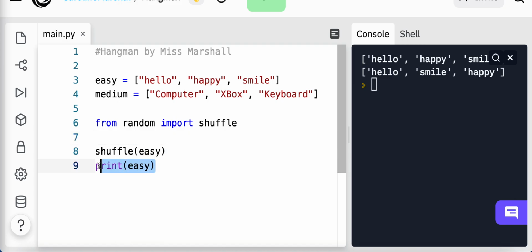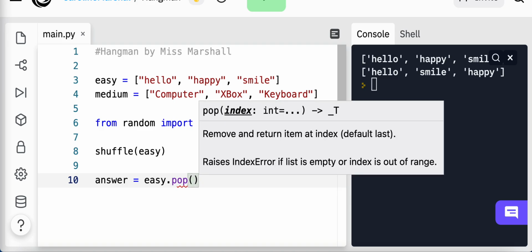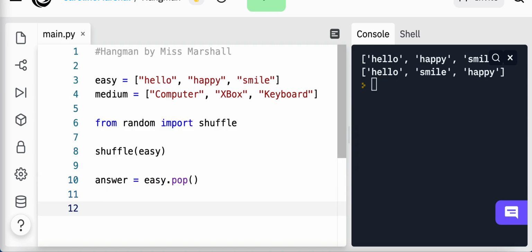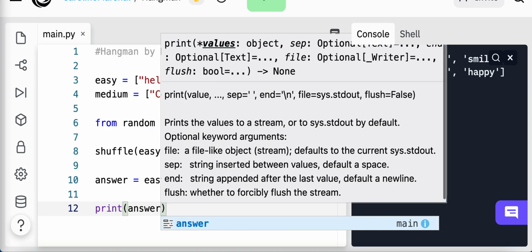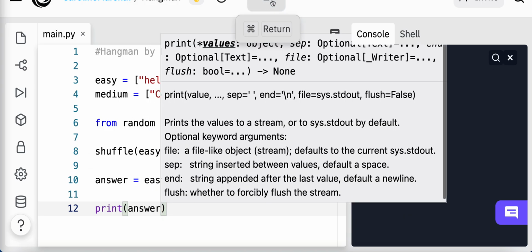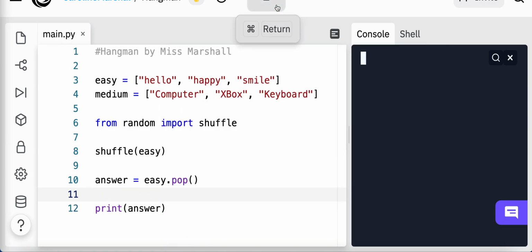And for this one now, answer equals easy dot pop. Interesting. What is it doing? Print answer. Okay. So the shuffle will randomly position them into different orders.